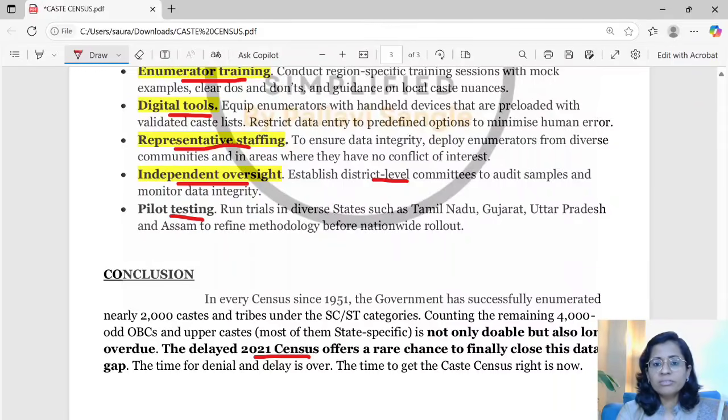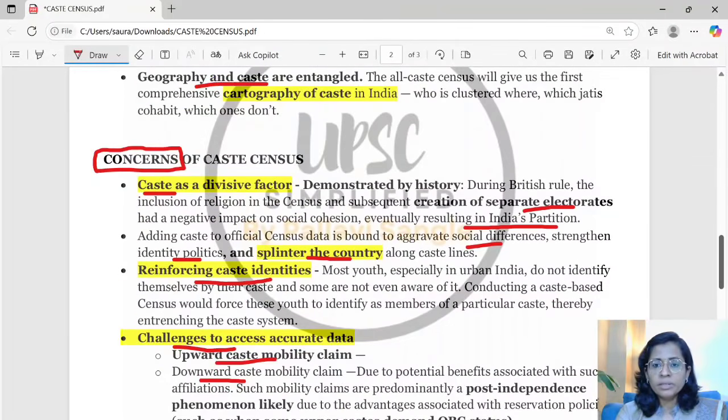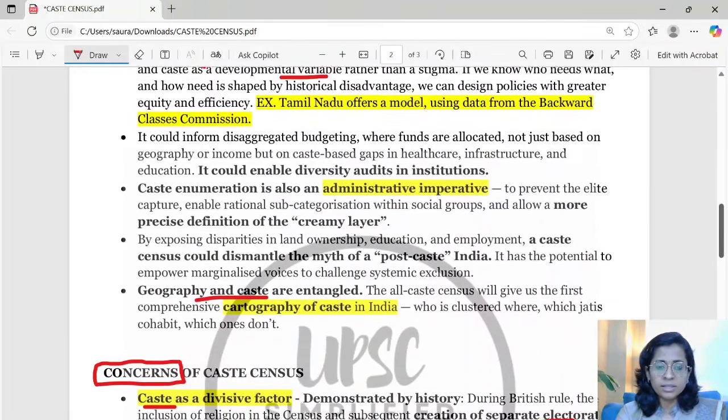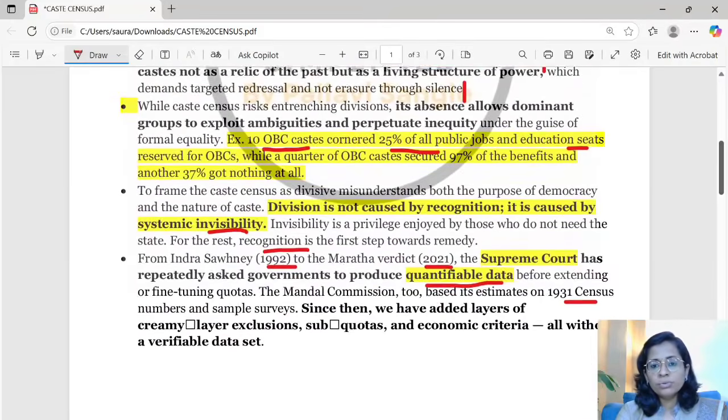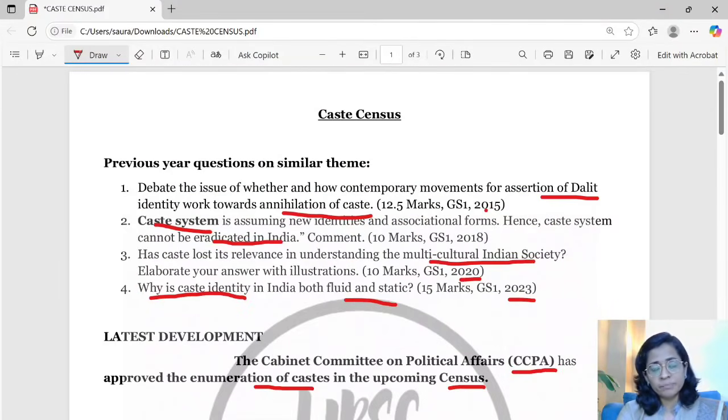If you take all this data and all this argument around this topic, and if some other question also comes regarding caste census, I'm really hopeful that you will be able to address the crux of this topic.